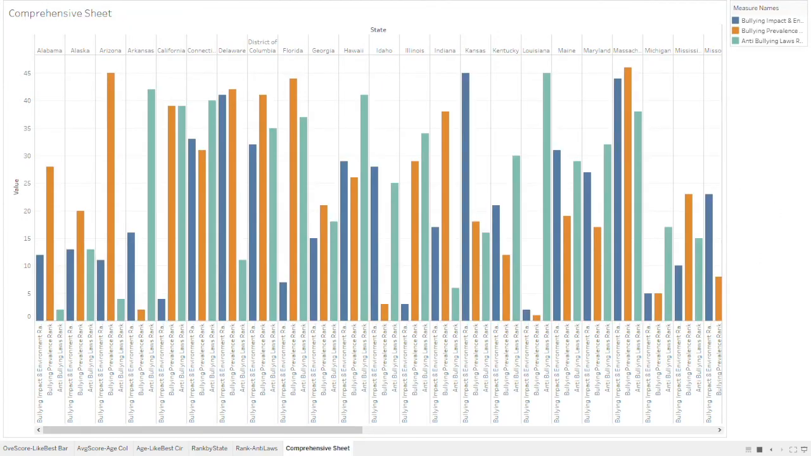Lastly, this comprehensive sheet shows each state and where they fell in each of the individual rankings so they can be visually compared next to each other. For example, Alabama has many anti-bullying laws, but ranks somewhere in the middle in terms of prevalence.